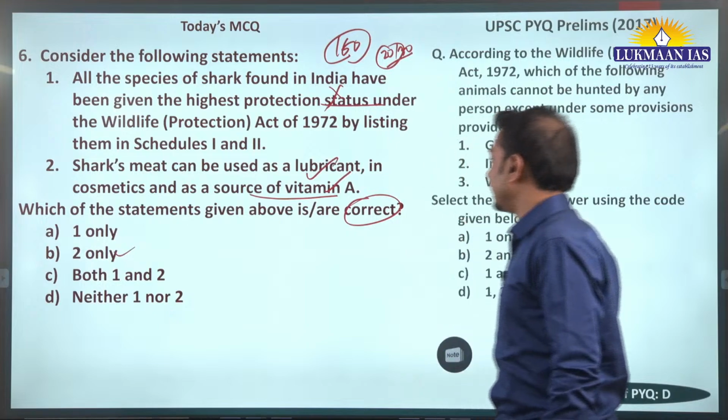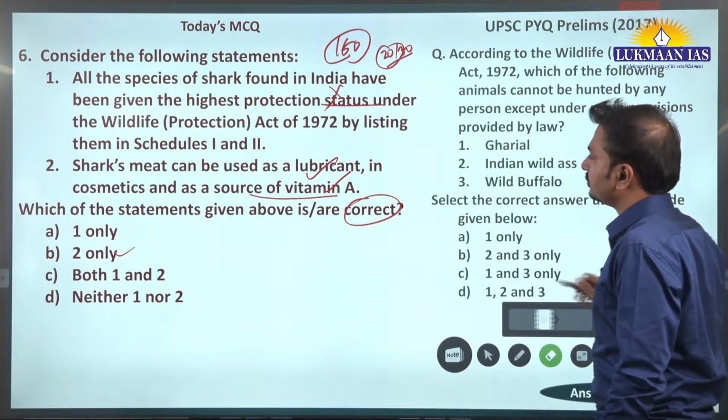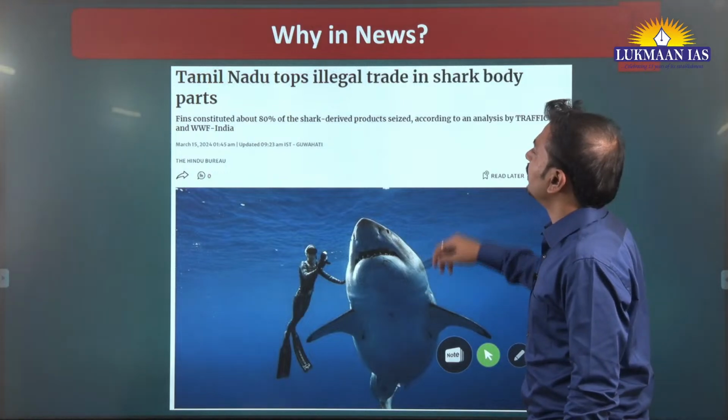So 2 is the correct answer here. B is the correct answer. Fine.